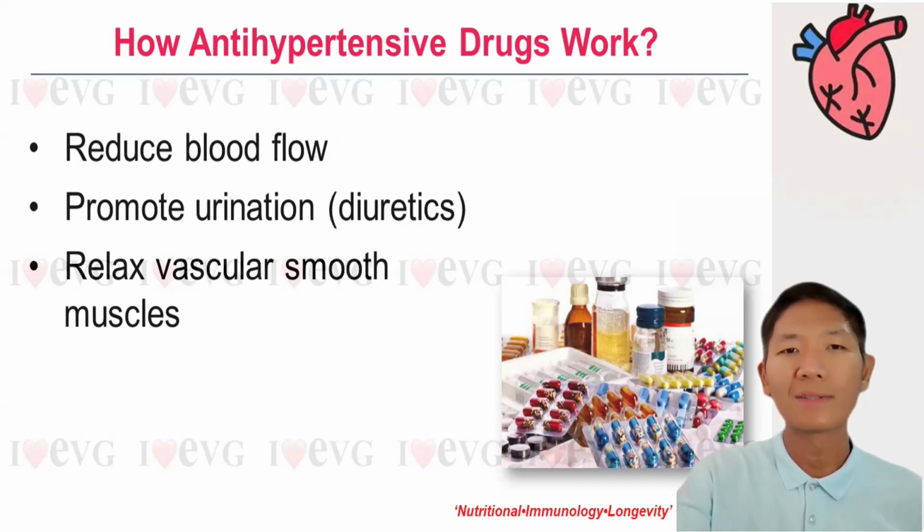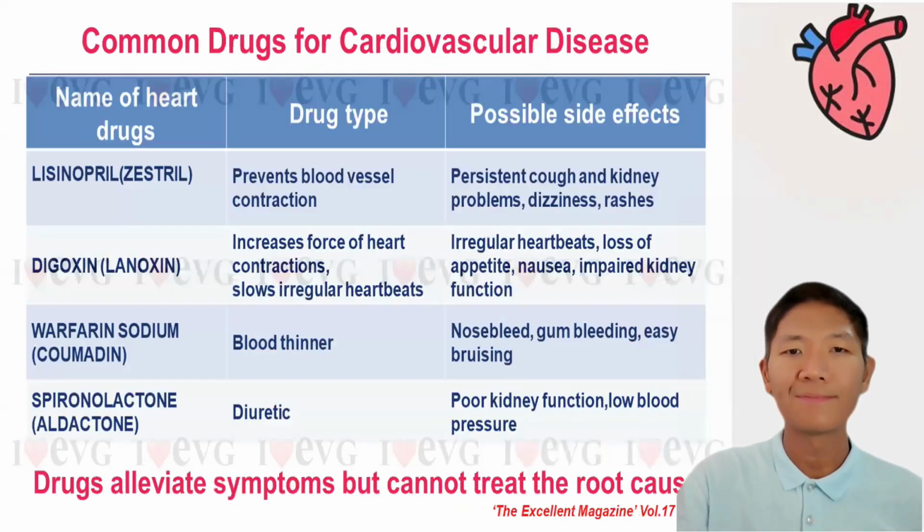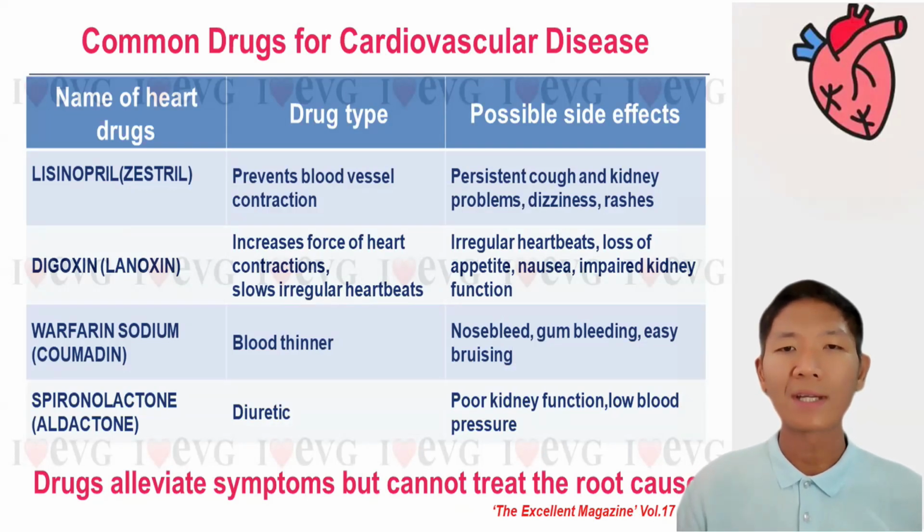And now let's take a look at the side effects of these drugs. When taking these drugs, we have to be extra careful and follow the doctor's instructions on how to take this medication. These are some of the common medications prescribed for high blood pressure. For example, lisinopril, which helps to prevent blood vessel contraction, but it can cause persistent coughing, kidney problems, dizziness, and rashes.